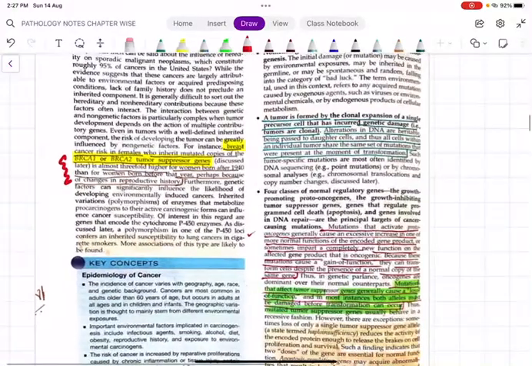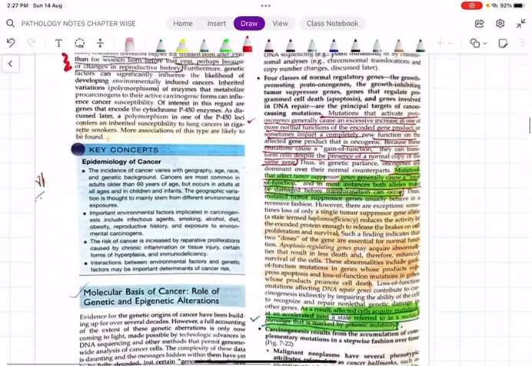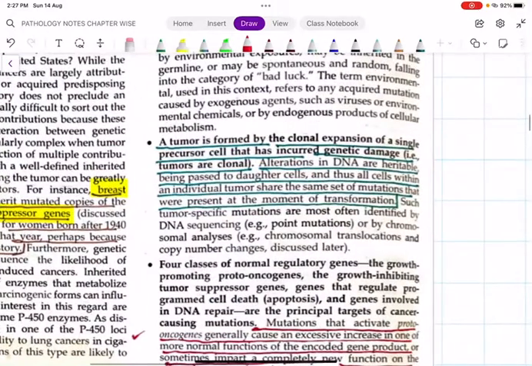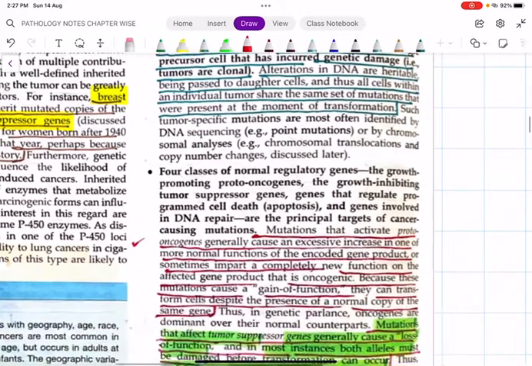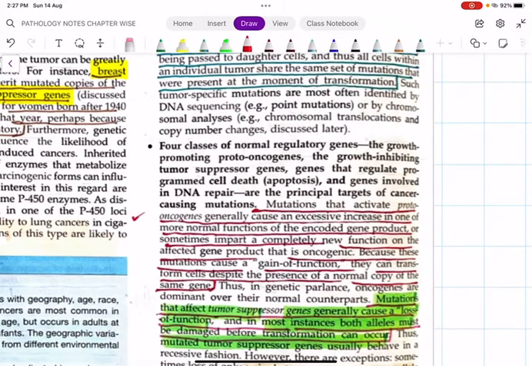Then coming to the molecular basis of cancer. What is a tumor? When a single cell undergoes clonal expansion because of some genetic damage, these genetic damages are inherited, so they pass to the daughter cells, along with the same problem. That is why cancer runs in families. So we have 4 classes of regulatory genes. Number 1 is growth promoting proto-oncogenes. Next is growth inhibiting tumor suppressor genes, third is apoptosis regulating genes, and finally genes involved in DNA repair.